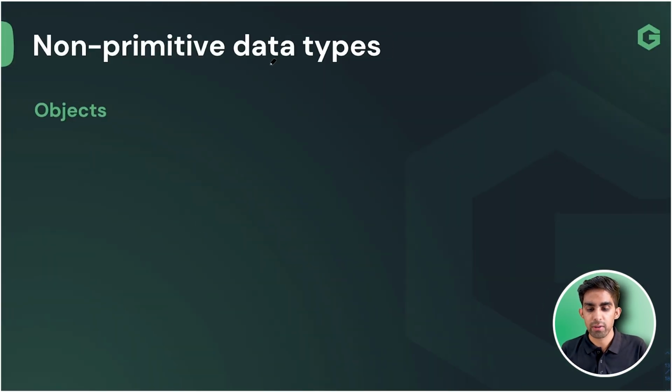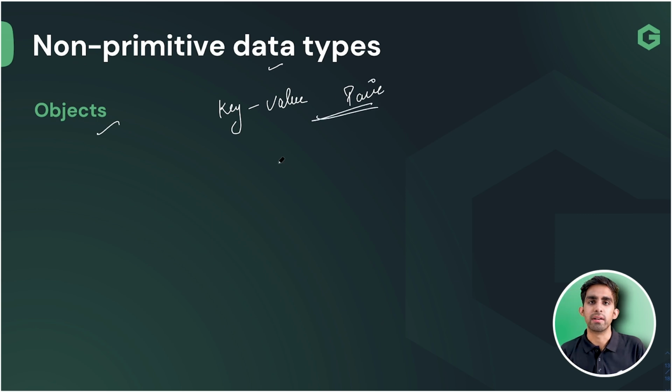Obviously, we have non-primitive data types as well, team, and the non-primitive data type is object. What is an object, team? An object is a key value pair. Whatever you write is in the form of key and value. And let me give you a very interesting definition here: everything in JavaScript behaves like an object. Whether it's an array, a function, whatever, everything behaves like an object, team.